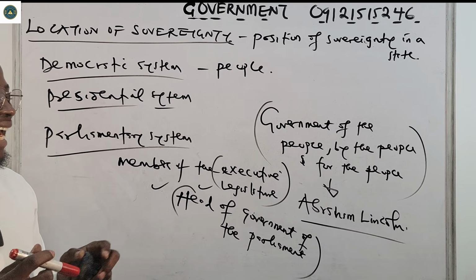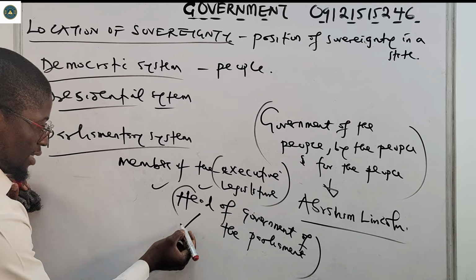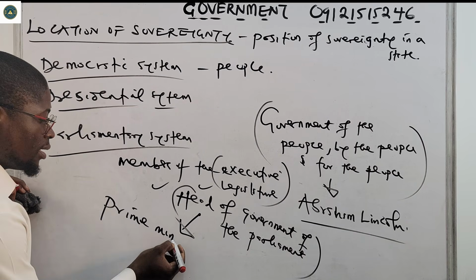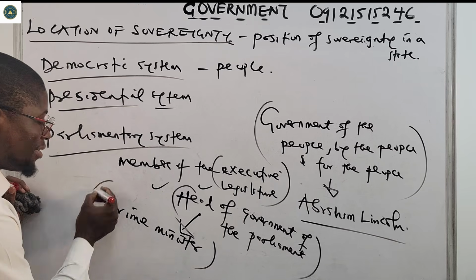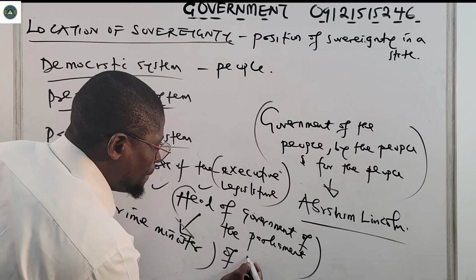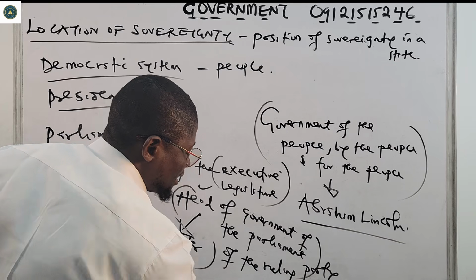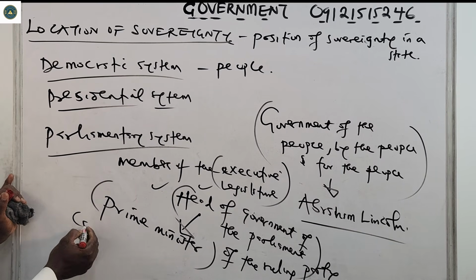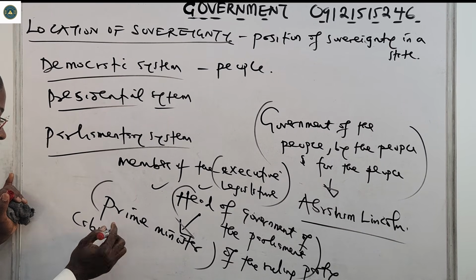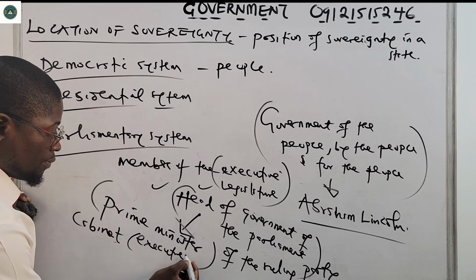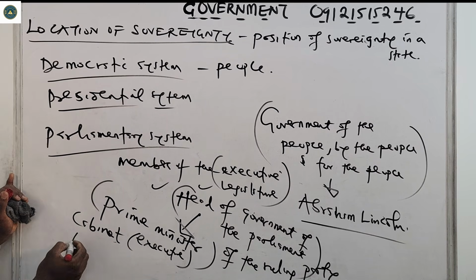This is because the head of government is the prime minister of the ruling party, in the cabinet, that is the executive, and also in the parliament.